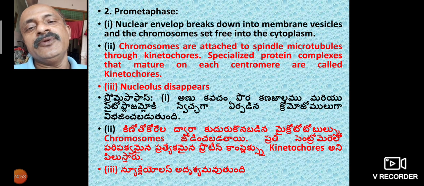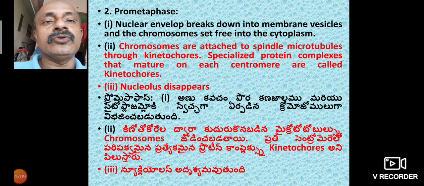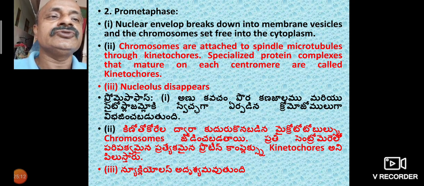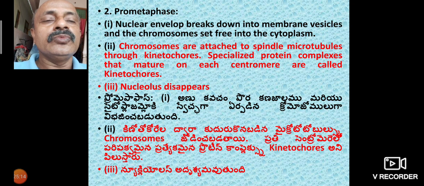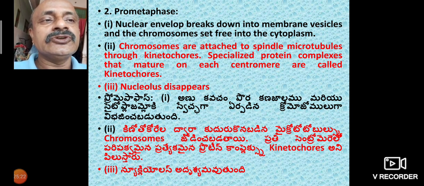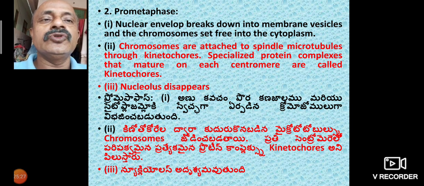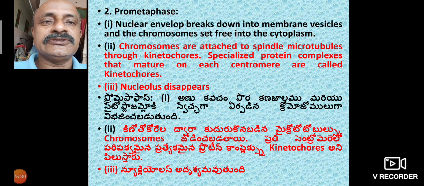Prometaphase means before metaphase. The chromosomes are attached to spindle microtubules through kinetochores, specialized protein complexes that mature on each centromere. The nucleolus disappears in prometaphase.